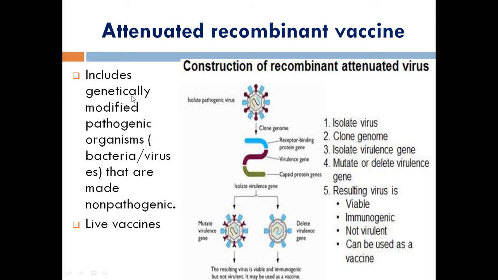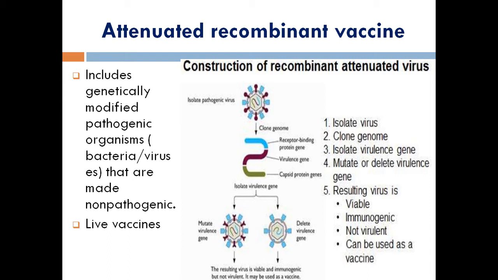Here it includes genetically modified pathogenic organisms, either bacteria or viruses, made non-pathogenic, that is, conversion of a disease-causing microorganism into a non-disease-causing microorganism. Otherwise we can call it a live vaccine. It enters our body and does not cause any disease, but it triggers the immune system. So antibodies will be produced inside our body, and they will act against a forthcoming infection.